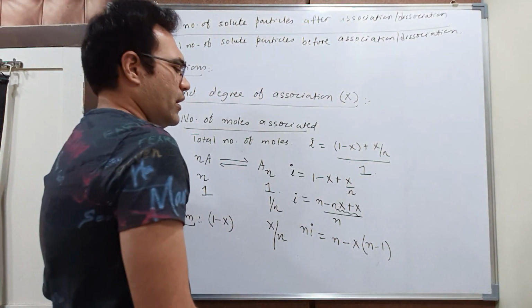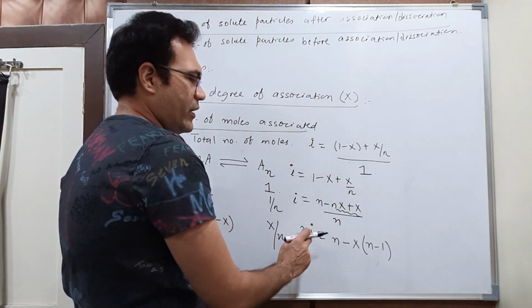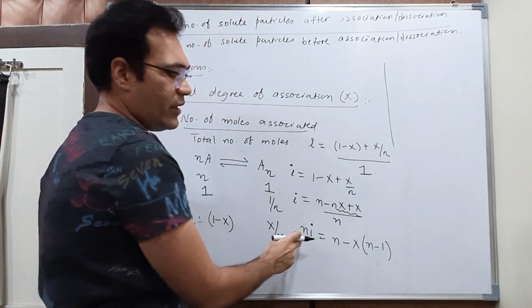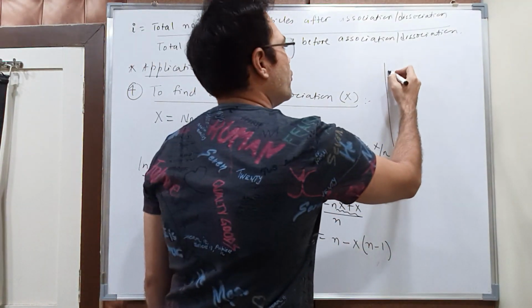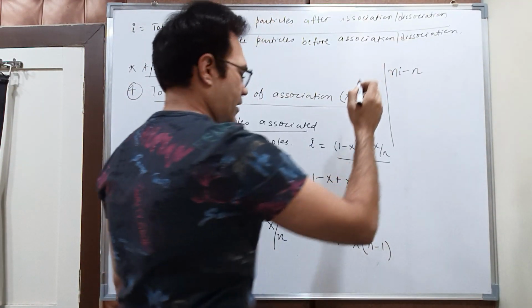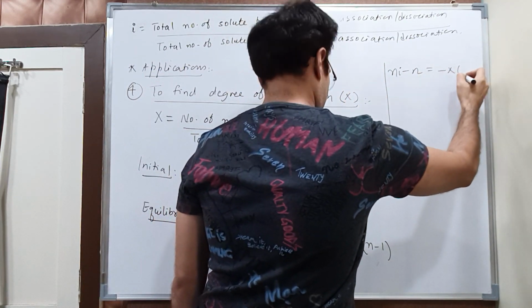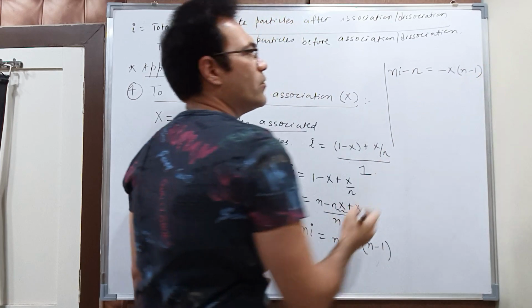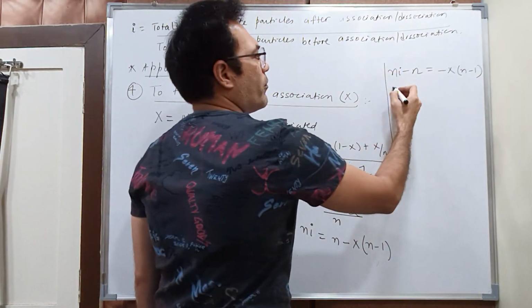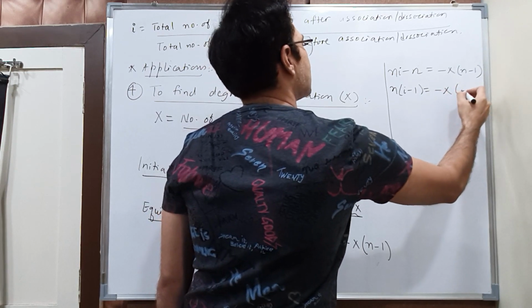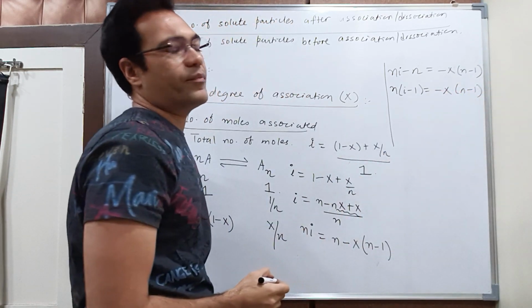Correct? Now this n you can take into subtraction here. So you get ni minus n is equal to minus x into n minus 1. Take n common. You get n into i minus 1 is equal to minus x into n minus 1.